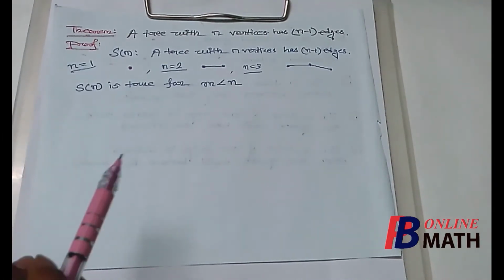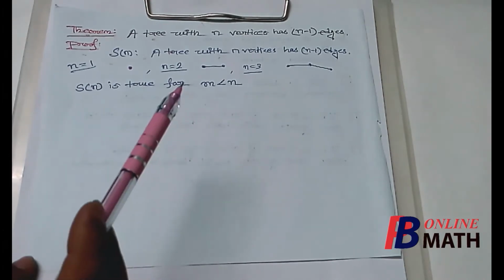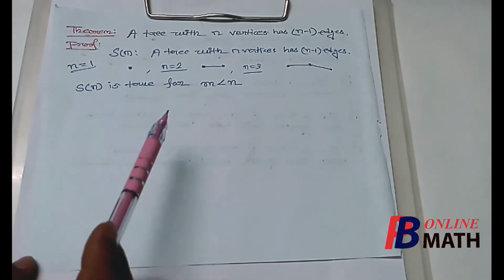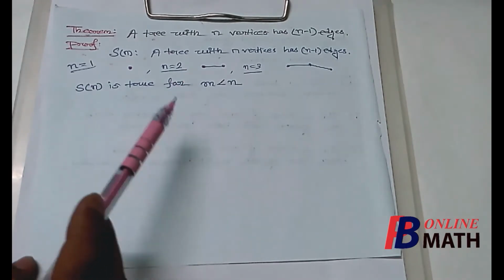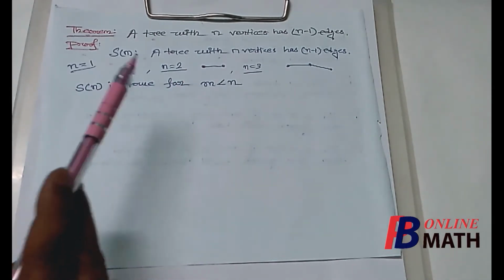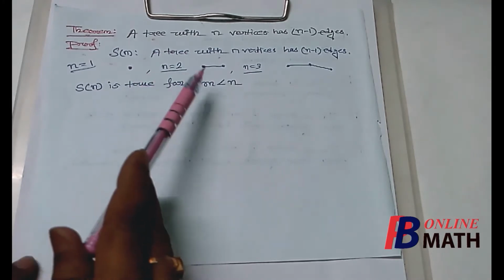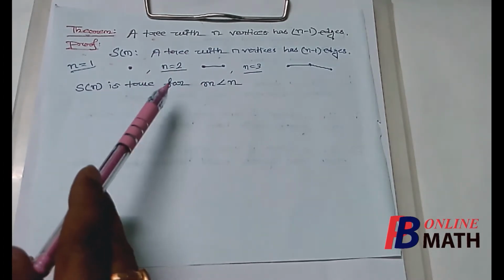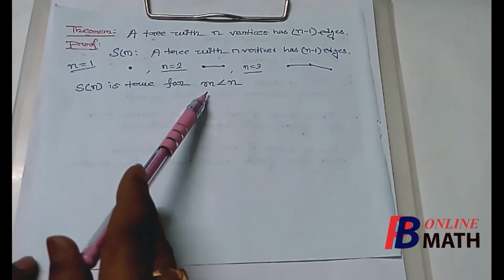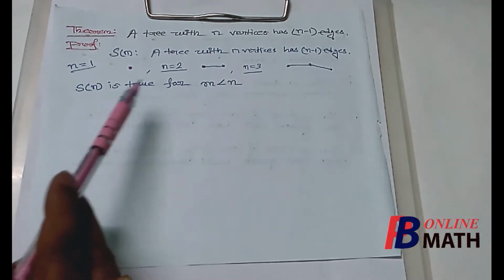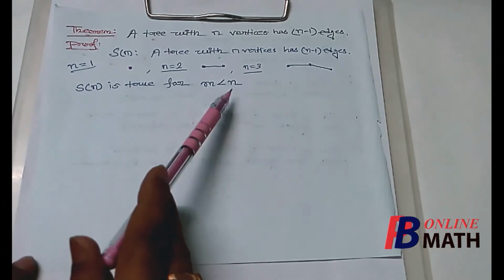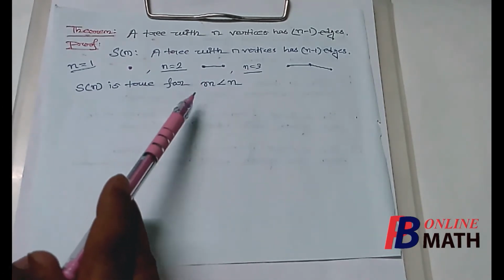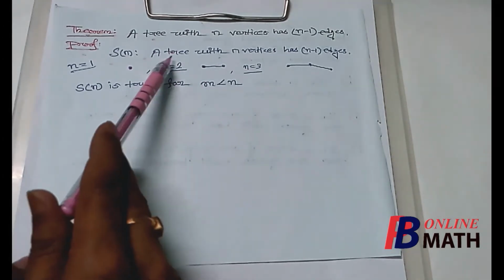Now we shall assume that this statement is true for any positive integer which is less than n. So I repeat, we shall assume that this statement Sn is true for any positive integer less than n. That means if we take a tree such that the number of vertices is less than n, then this tree satisfies this statement.